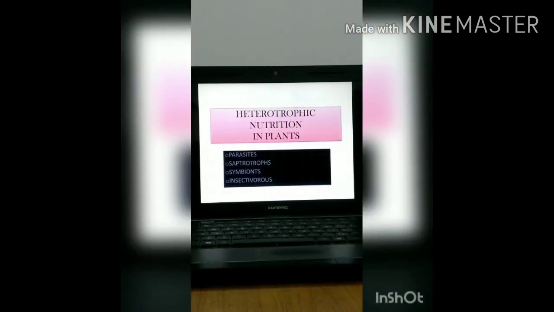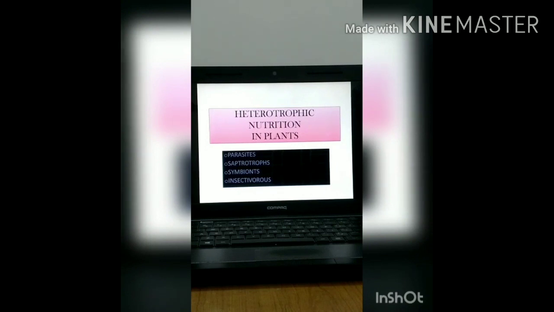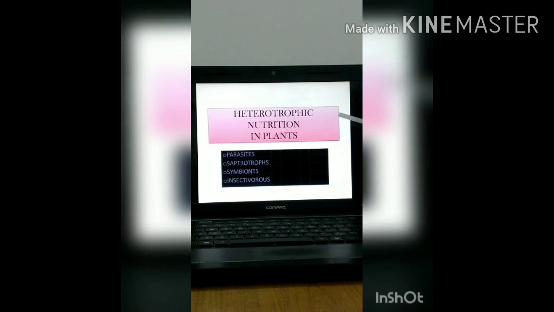Listen children, there are some plants which do not have chlorophyll. Such plants depend on the food produced by other plants. Plants which do not make their own food and obtain food from others are called heterotrophic plants. Let us study different heterotrophic modes of nutrition in plants.